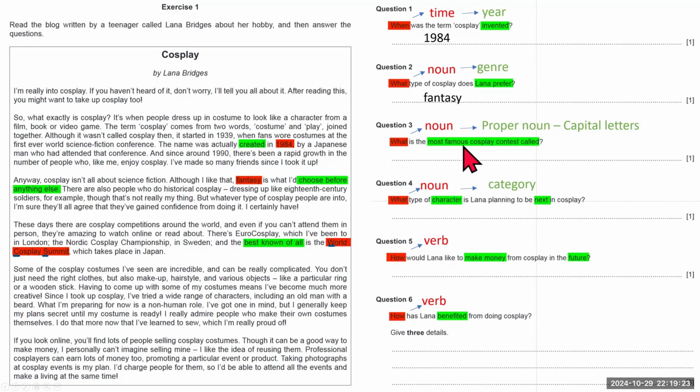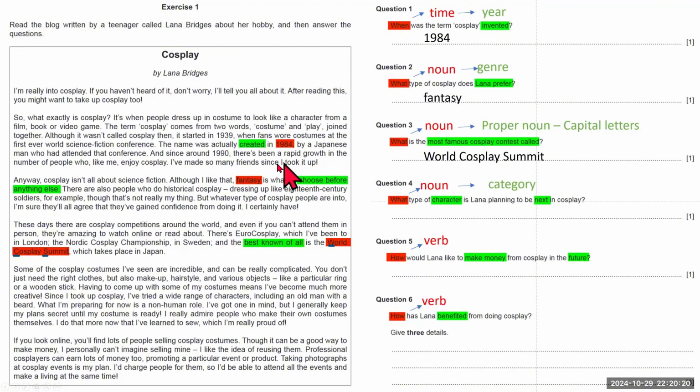What is the most famous cosplay contest called? So I want to look for the synonym of most famous. And here it is, best known of all. And then I want to look for a proper noun that begins with capital letters. And here it is again, World Cosplay Summit. So that's my answer, World Cosplay Summit.